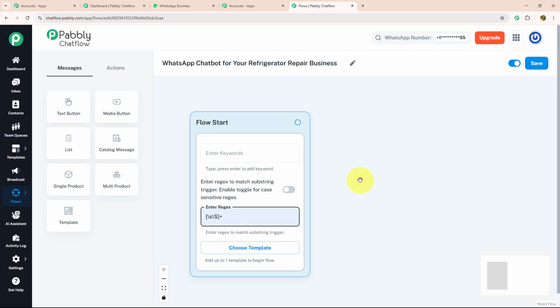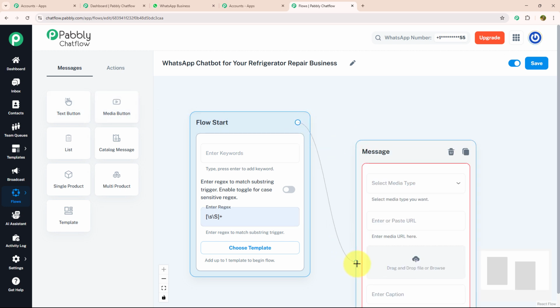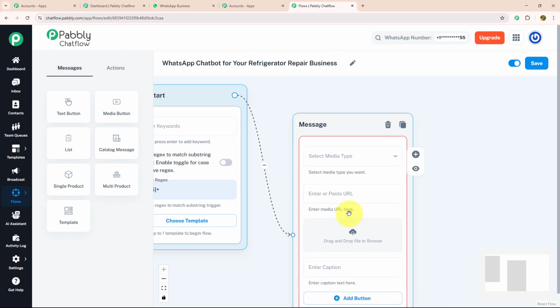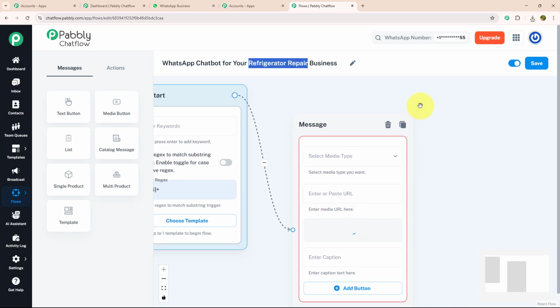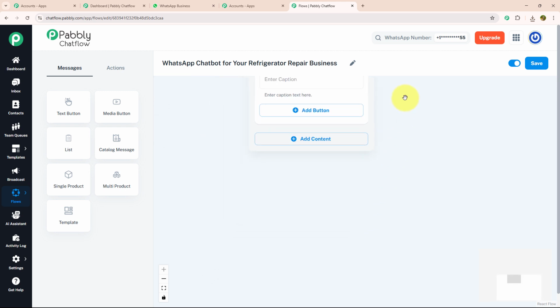Now, as soon as my customer enters a message, I want to send them a welcome message with a media. For that, I'm going to drag the media button from the message section and connect it with my flow start. Over here, I'm going to browse my image like this. As you can see, my image is uploaded successfully. After that, I'm going to enter my welcome message.